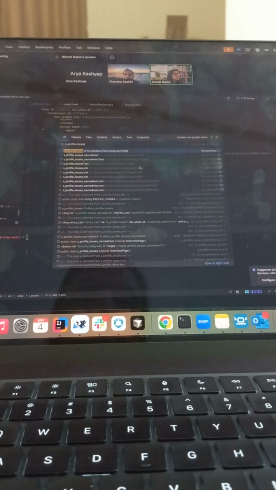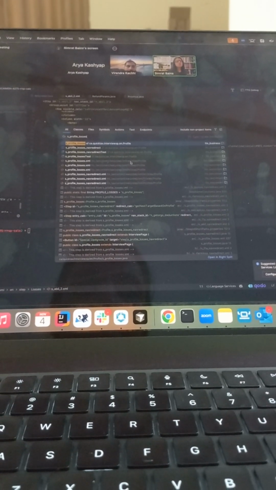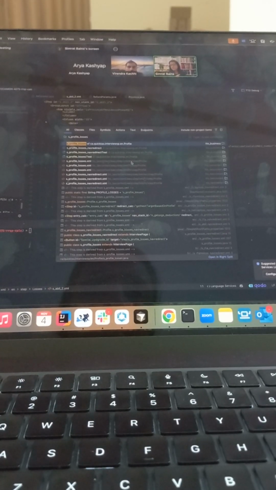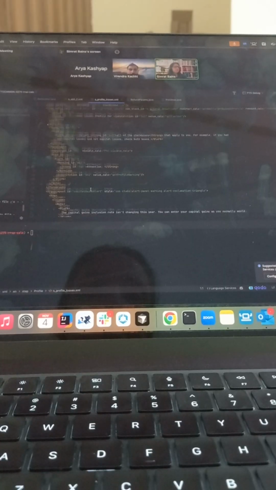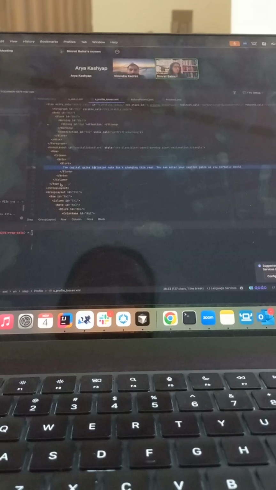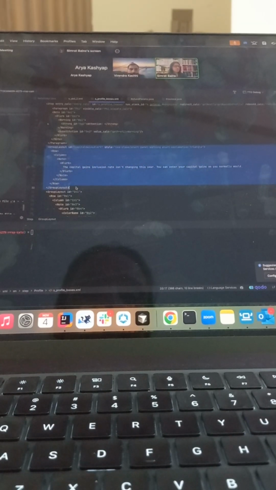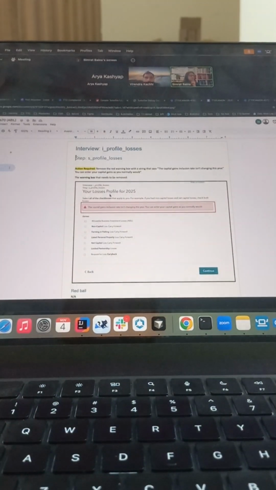We target the English file because the French one would automatically be translated when you raise the pull request. So only make changes to the English file. So this is the capital gains, and this is the box that we have. We just remove this whole thing, and your box would be gone. So this is one thing.